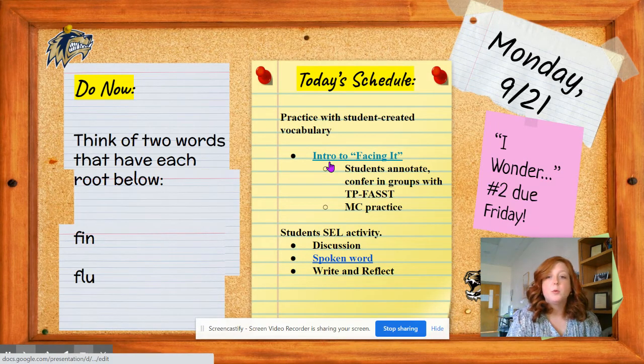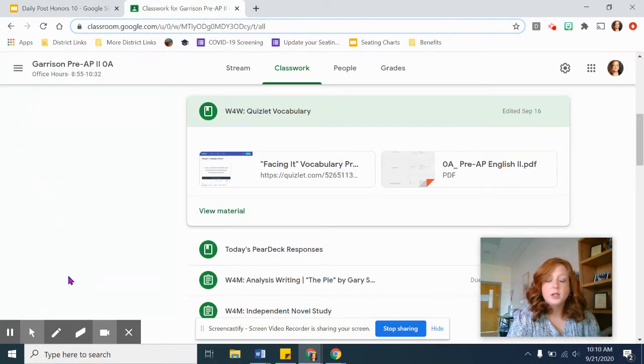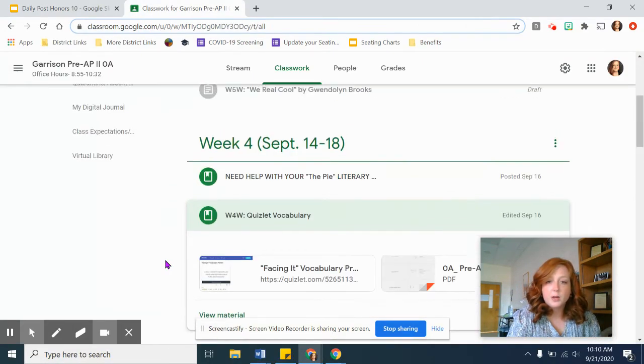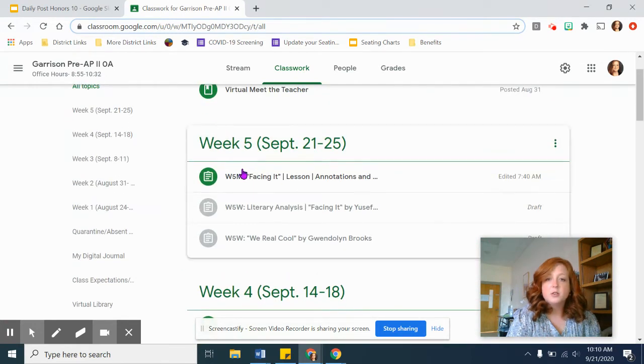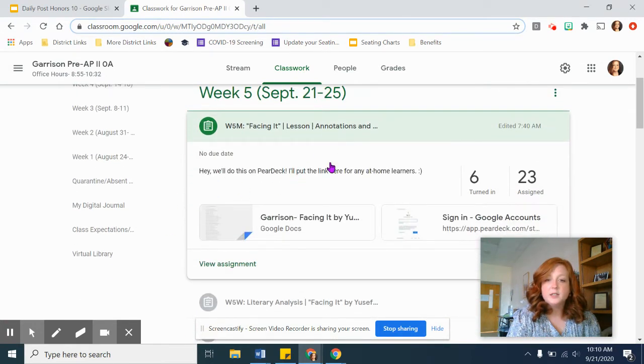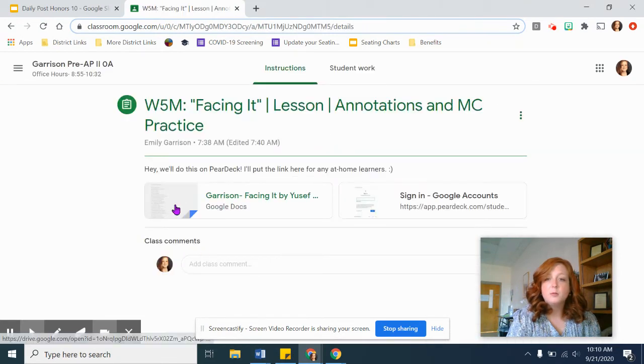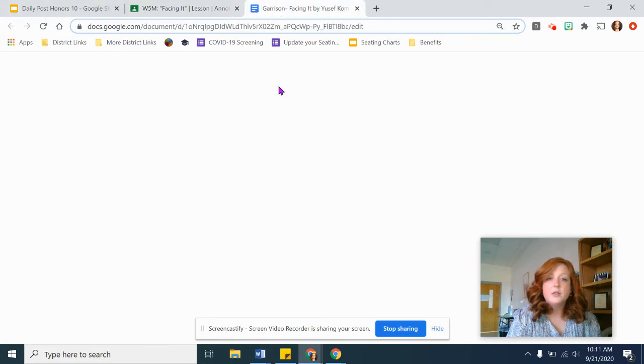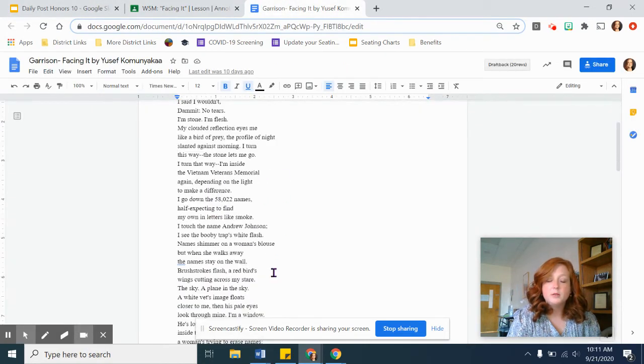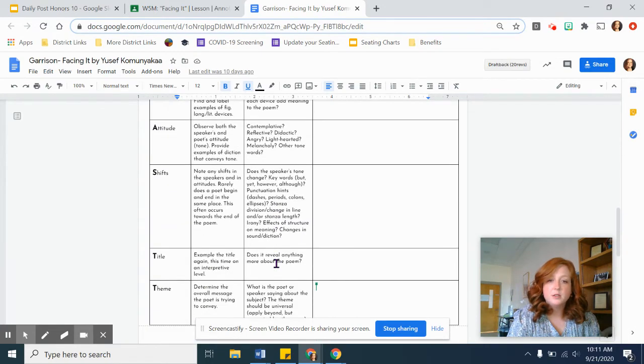So this week we started reading this. Now on Classroom, what you'll see, and I've only had 3 out of the 4 classes start this, you'll see under week 5 it says Facing It, lesson, annotations, and multiple choice. If you are at home, this is linked to the Pear Deck right here where you can access it, and see the lesson for that. If you're at home, this will be an assignment you should complete.